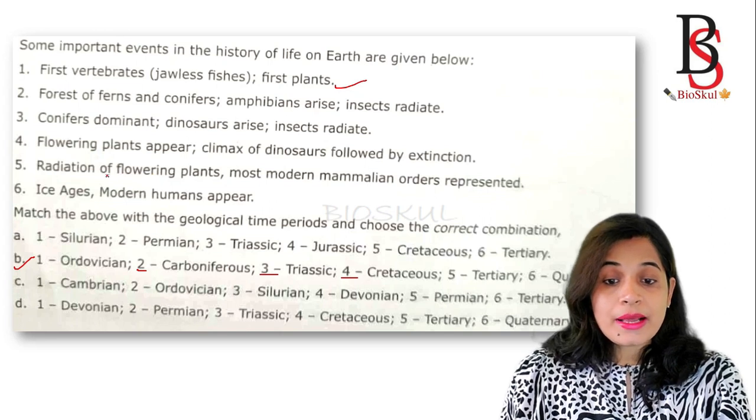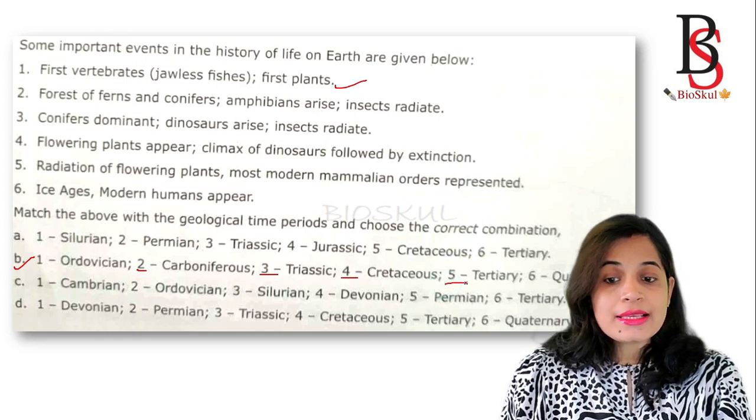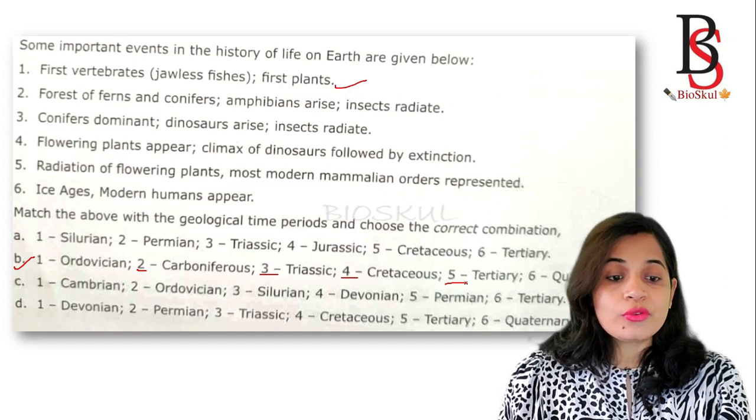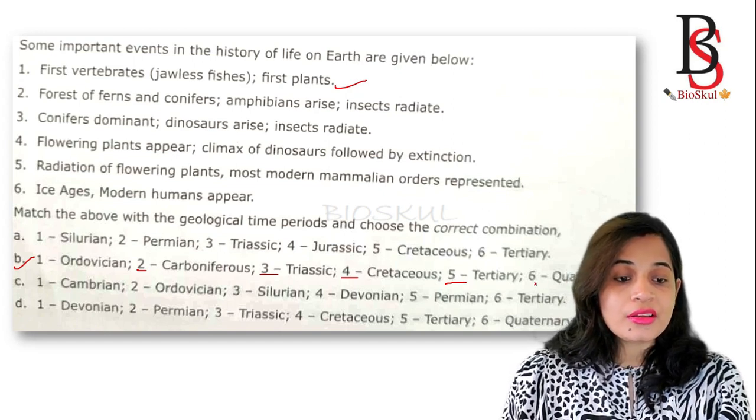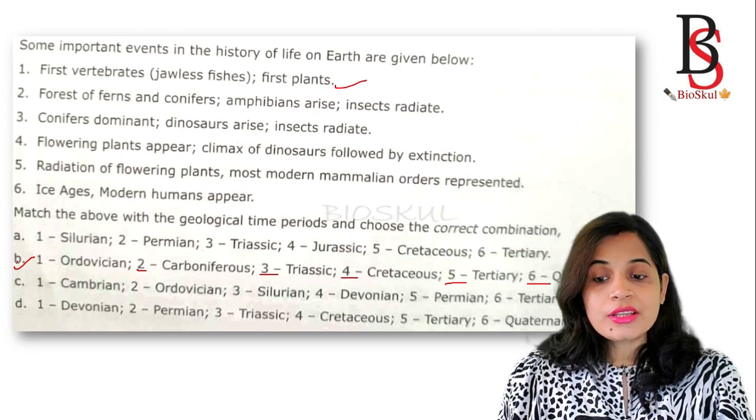Radiation of flowering plants, most modern mammalian orders represented. So most modern mammalian orders are also represented in the Tertiary period. It says modern humans appear. Modern humans, where do they appear? They appear during the Quaternary period. So the correct answer for this question is option B.